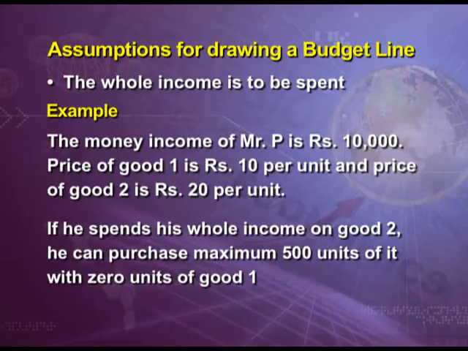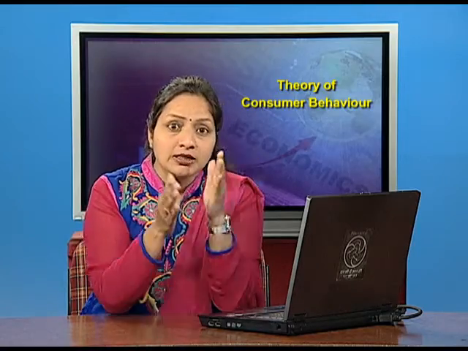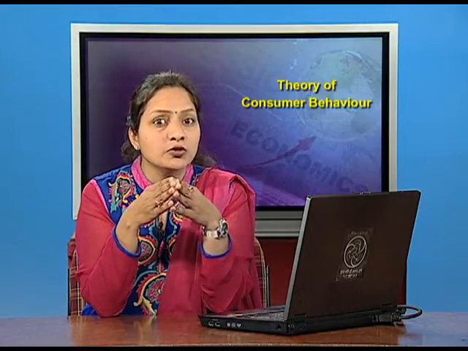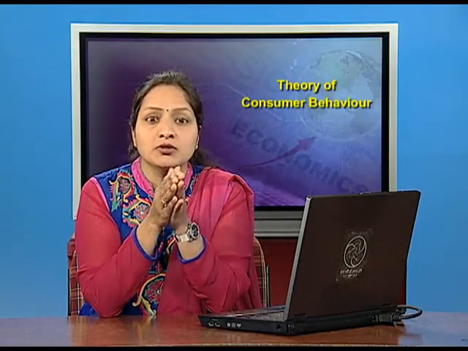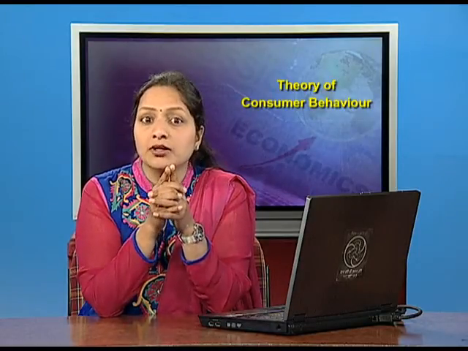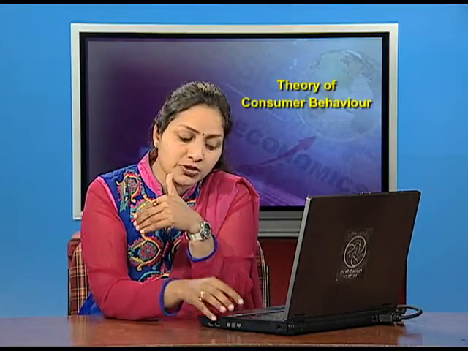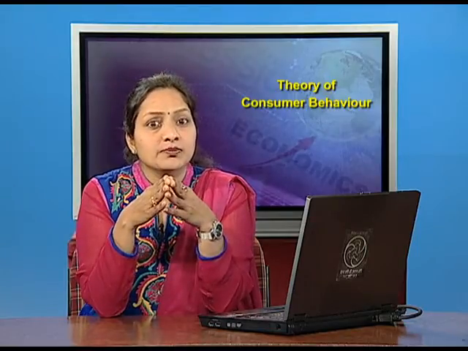And if he spends his whole income on good 2, he can purchase a maximum of 500 units of it with 0 units of good 1. However, within these two limits, that is 1000 units of good 1 and 500 units of good 2, the consumer can have any combination of these two goods. But remember, units of good 1 should not be more than 1000 units and of good 2, 500 units.